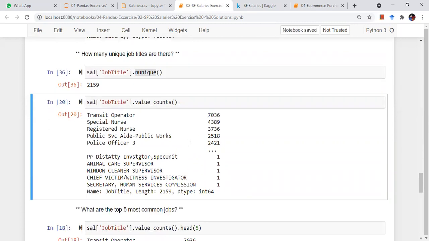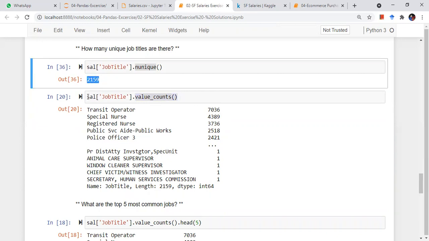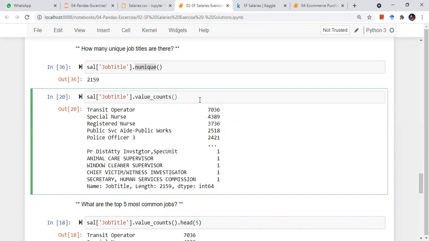So these are all the job titles that are possible: transit operator, special nurse, registered nurse, public police officer. And value counts means how many times they appear, because there are only 2,200 job titles and 1.5 lakh people, right? So there has to be some repetitions, no? Because everyone has some title. Yes, this value counts function gives me the frequency and the key value, right?